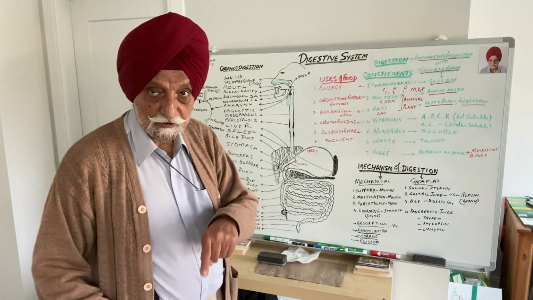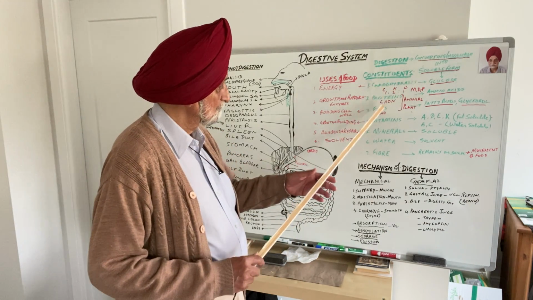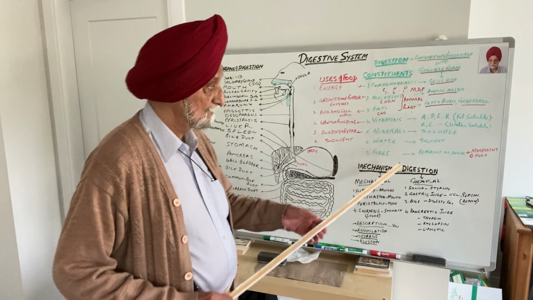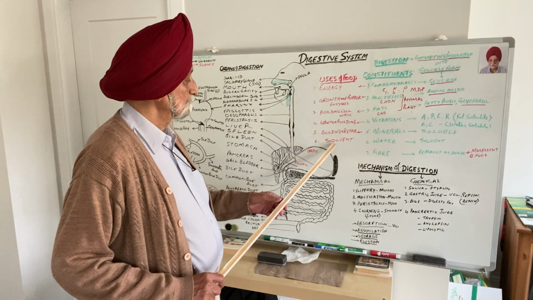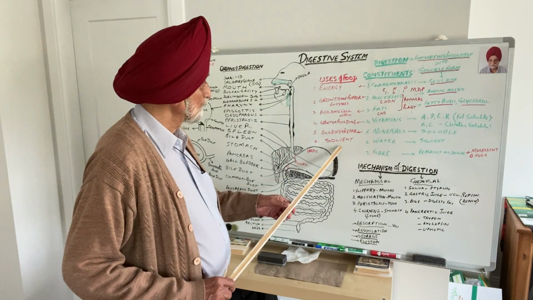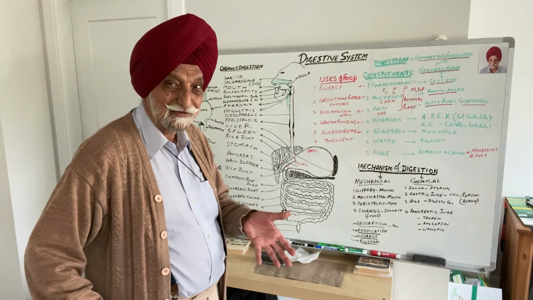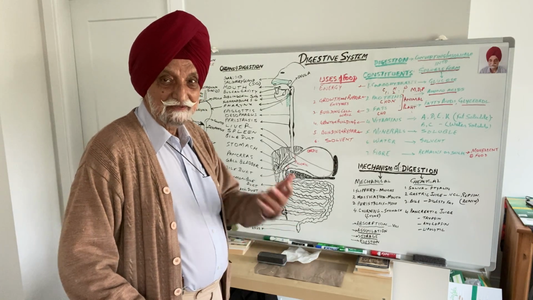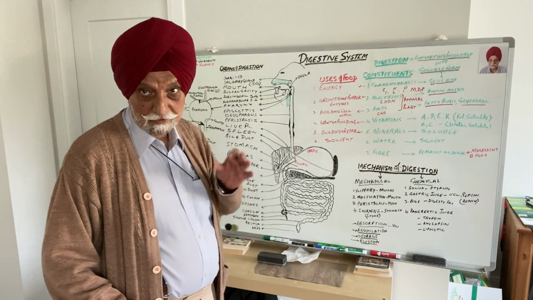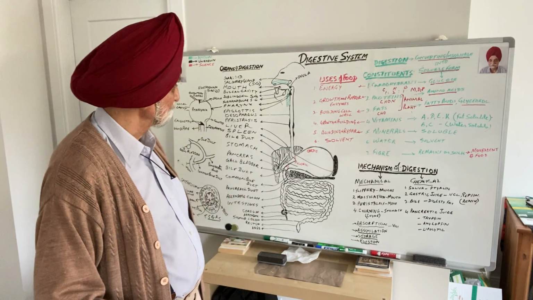So anything that we eat must have one of these and must contribute to the usage of it. If it is not useful, I'm afraid it cannot be called as food biologically, otherwise maybe.